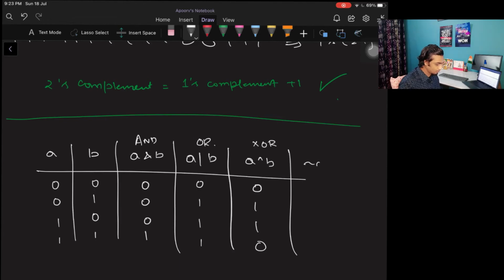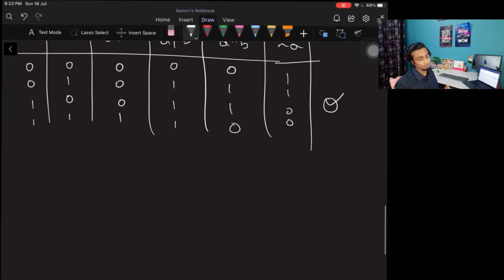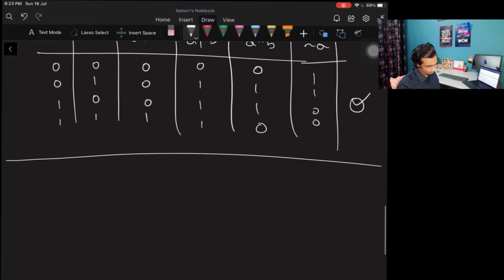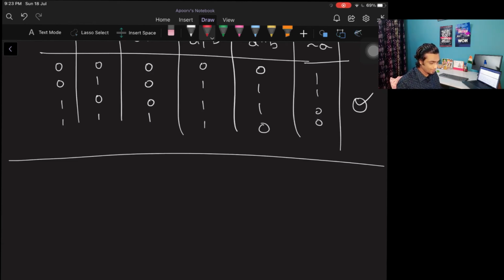Now we have something called the negation operator, that is the NOT operator, which just flips a bit. Let's say NOT A is 1 1 0 0. That's it. Only this theory was needed for understanding the basics of bit manipulation. Now coming to problems, I'll be explaining a few in the video itself, so that you get a better picture, or let's make a different video for that, to check the nth bit or something of that sort.